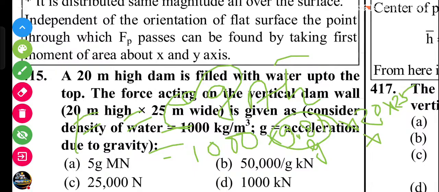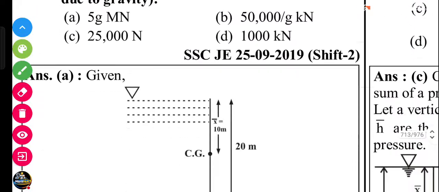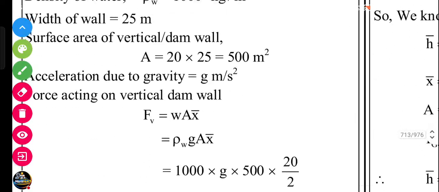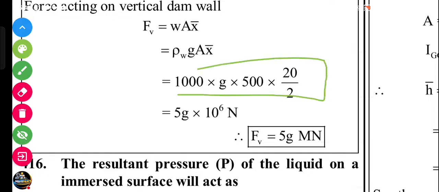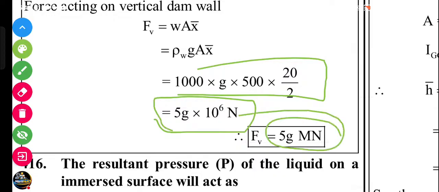Height is 20, so h bar is half of the height, 10. After solving, 1000 into g into 500 into 10 equals 5g into 10 to the power 6, that is 5g mega newton.